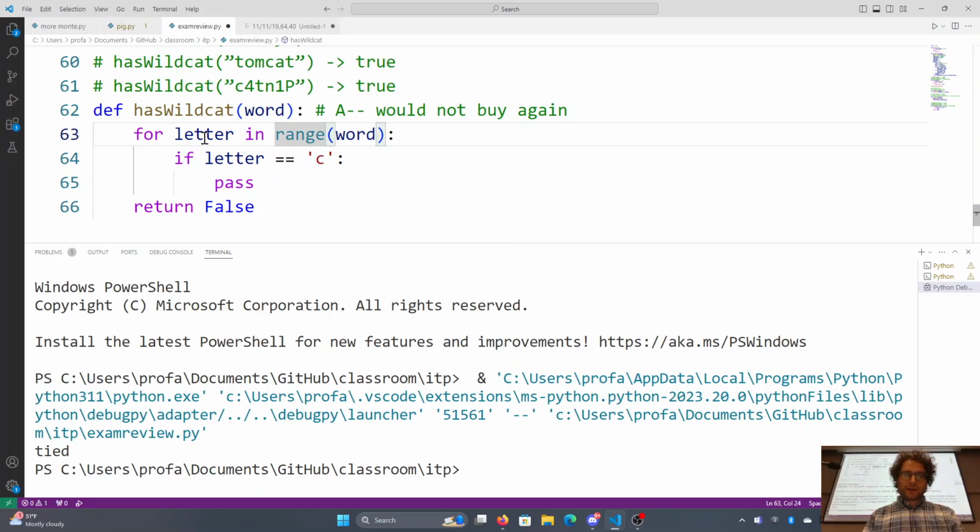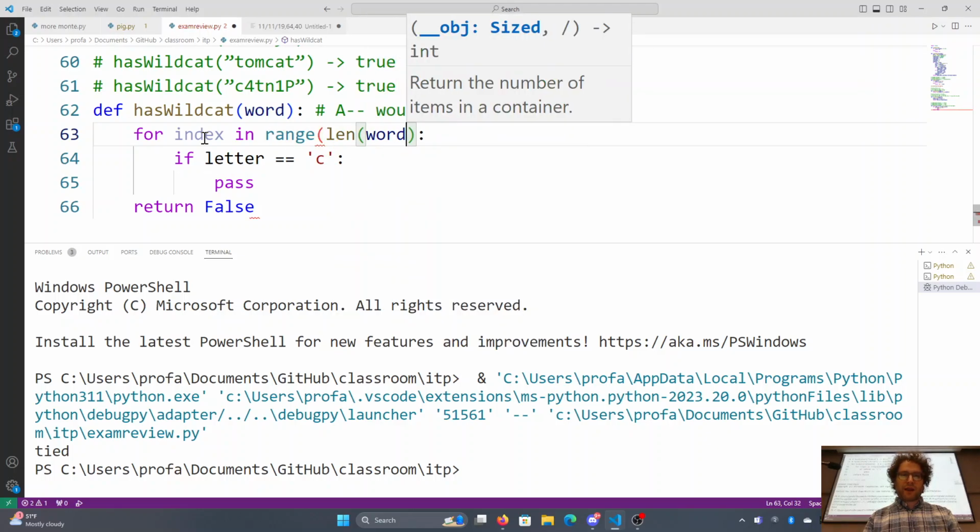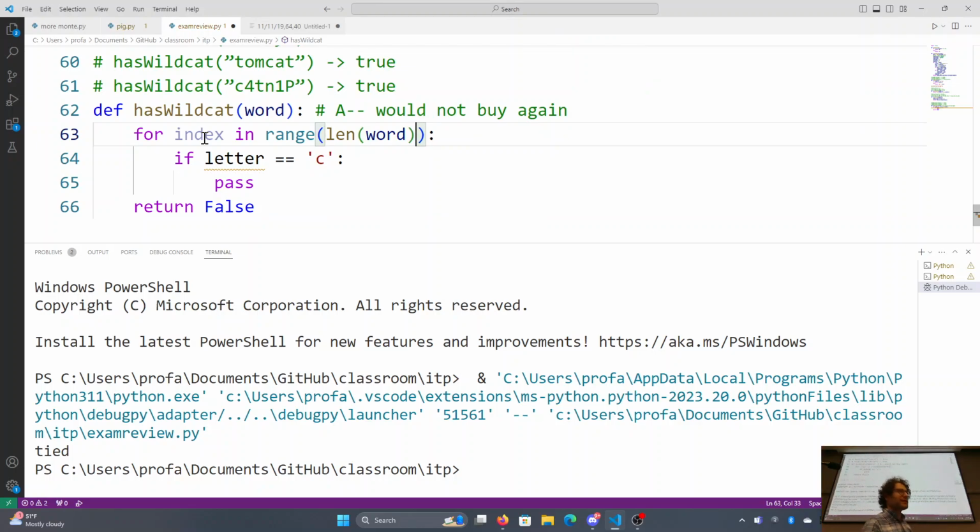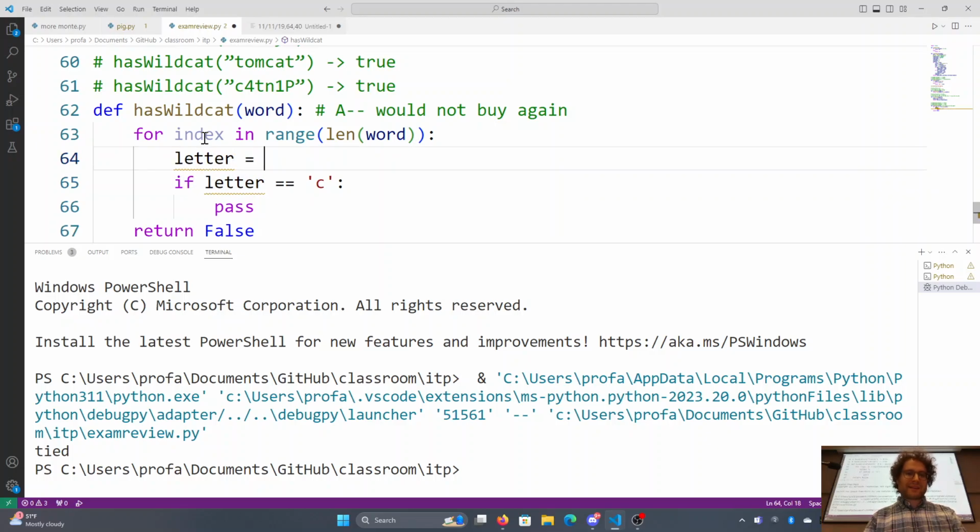In range of length. So here, in order to be able to check 2 letters to the right of where I am, I have to go over by index. So for index in range length of word, right? Make sense? We have to check index by index. Now we can keep the rest of the code the same by saying letter is equal to word at that index, which gives me the letter. If letter equals C,